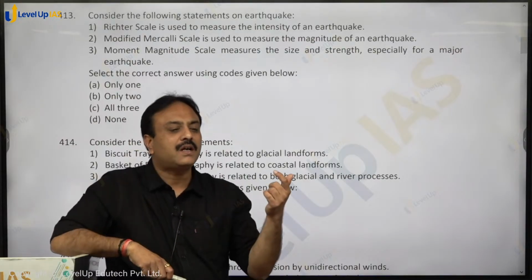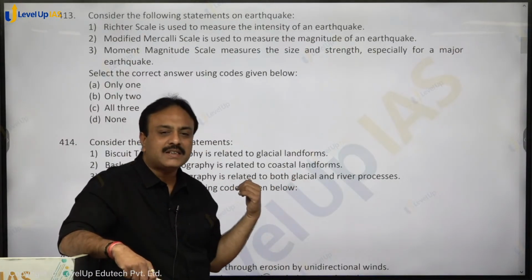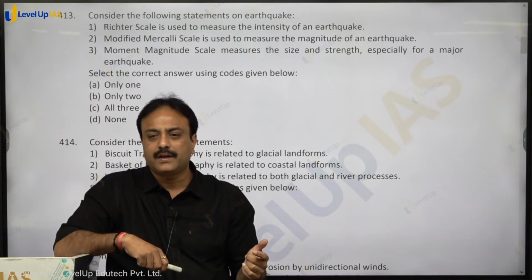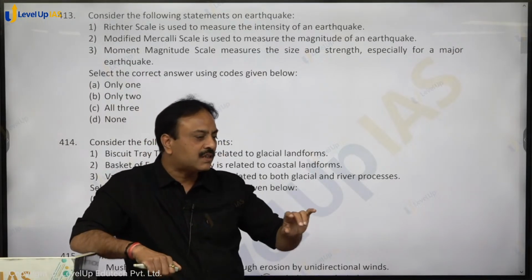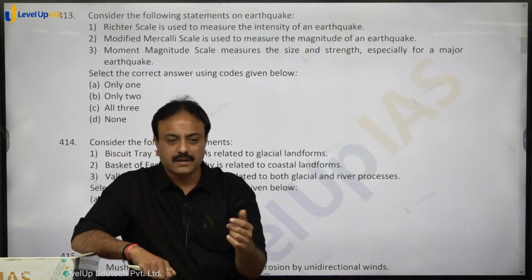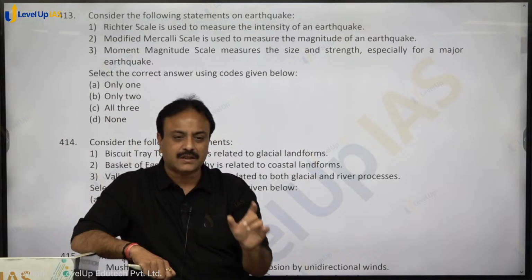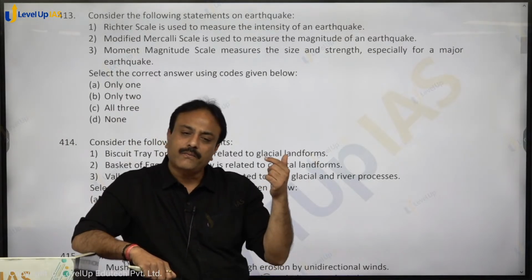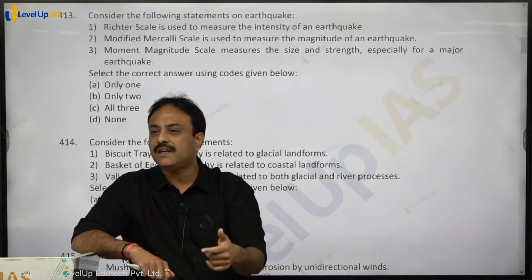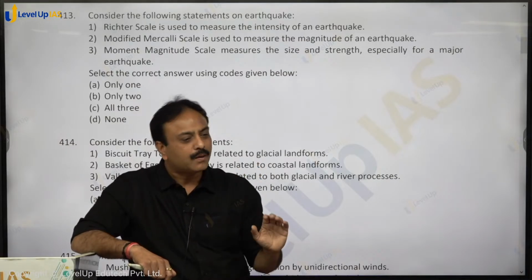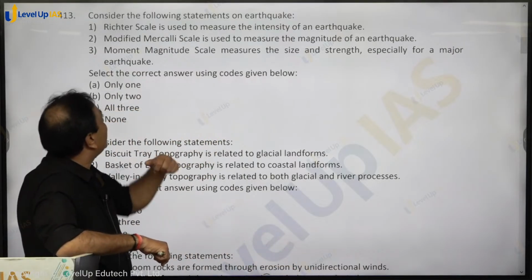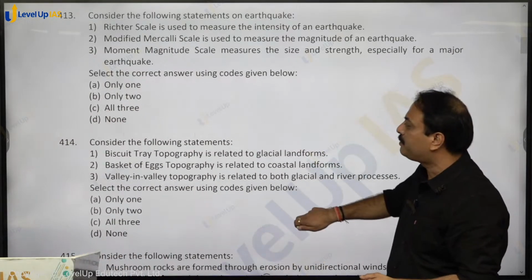Then as per the magnitude, they can be classified as micro, very small, less than 3 on the Richter scale. More than 3, up till 4.9, it is called a slight earthquake, right? Then from 5 to 6.5, it is moderate. From 6.5 to 8, it is called a great earthquake. More than 8, very great, right? So here statement 1 and 2 are wrong, 3 is correct, so only 3, option A for apple shall be the right answer.